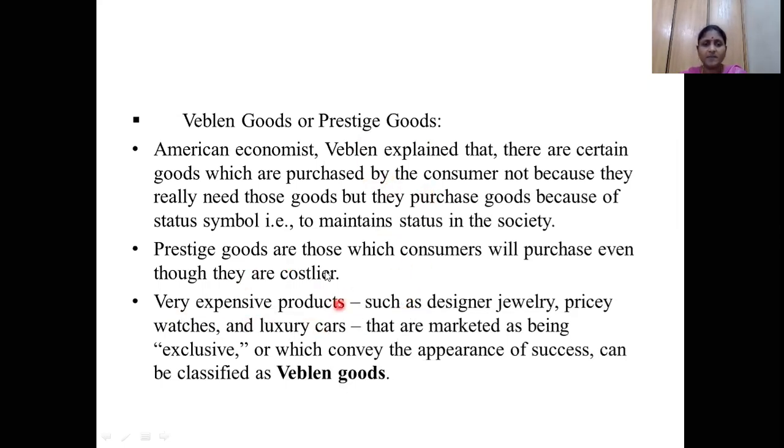These are all very expensive products, such as designer jewelry, pricey watches, and luxury cars that are marketed as being exclusive. Exclusive products which convey the appearance of success can be classified as Veblen goods. So Veblen goods give a status symbol, and consumers feel they show the appearance of success, and they prefer these exclusive products to feel a good status in society.